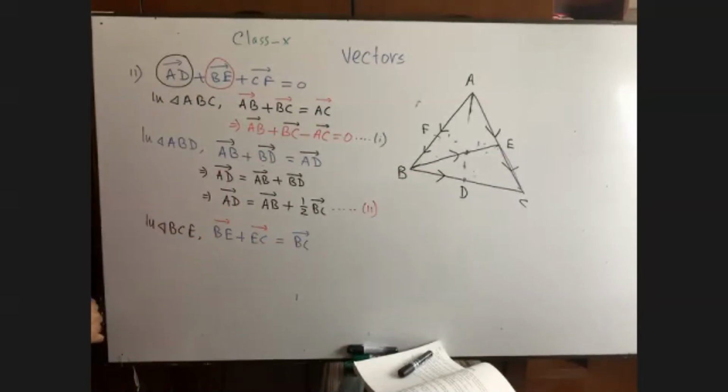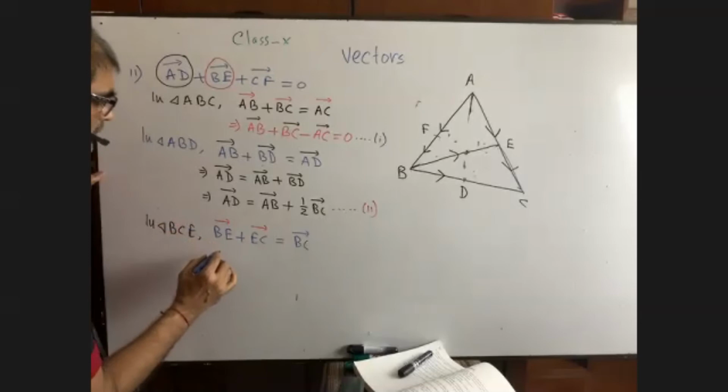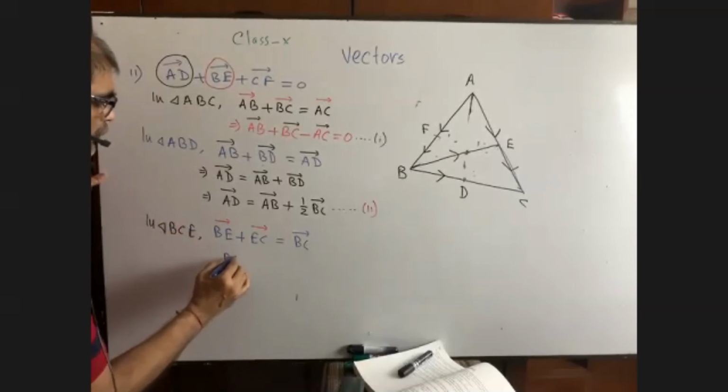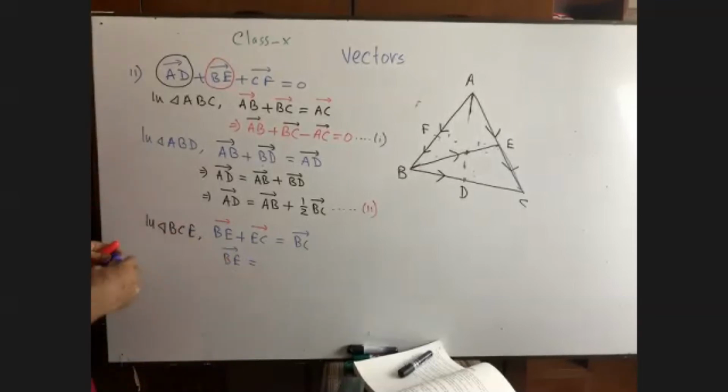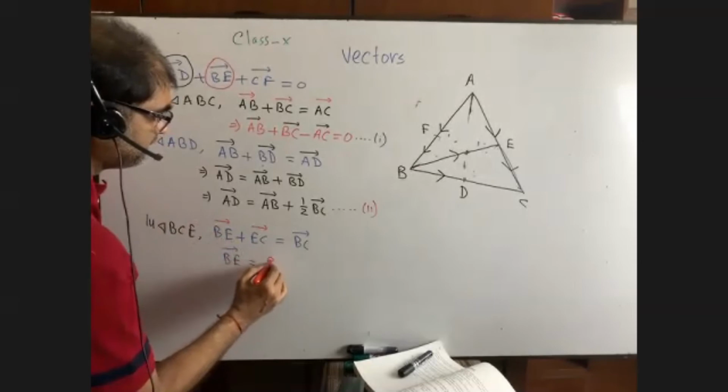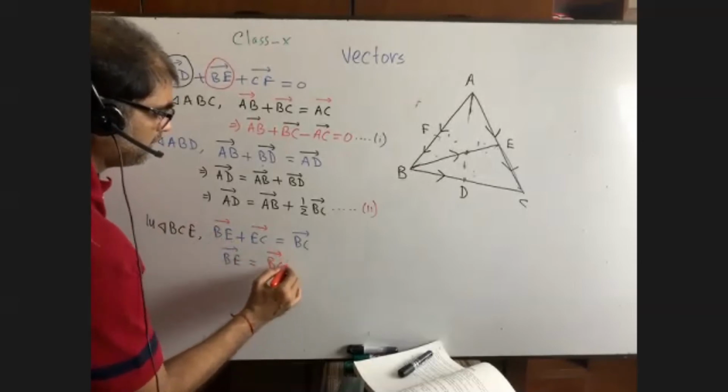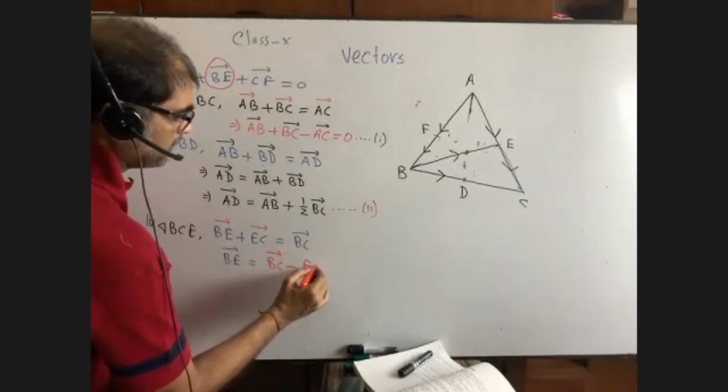Okay. From here, we have to find BE. So BE is equal to what? BE can be written as BC minus EC.